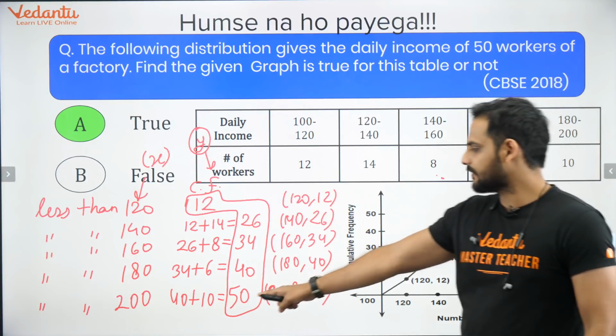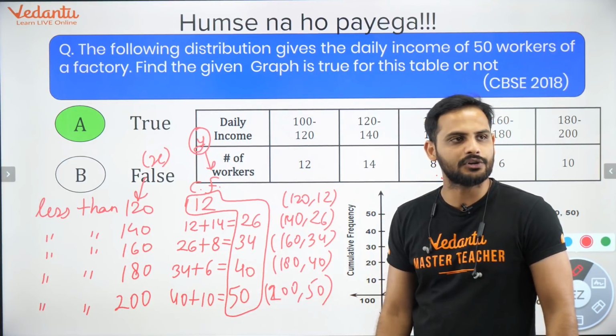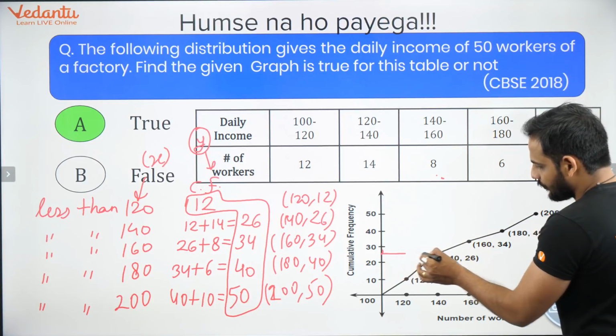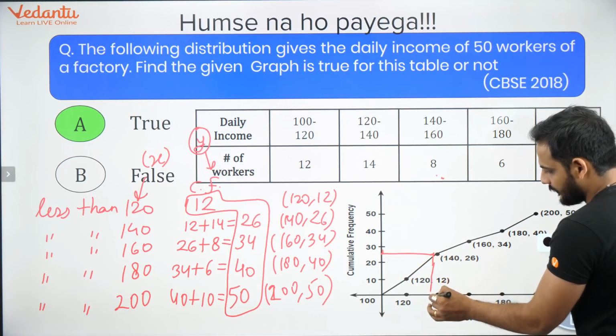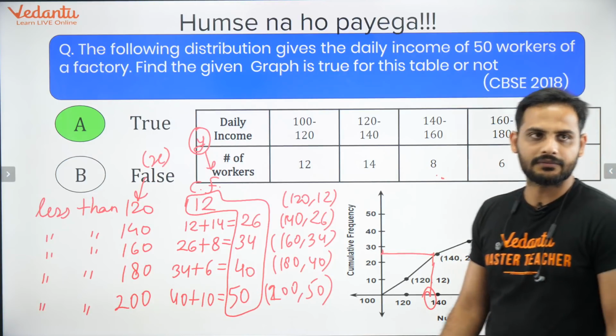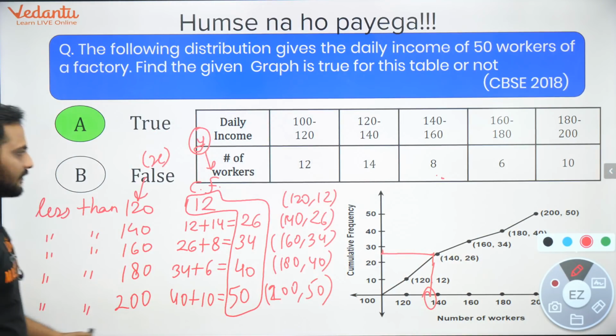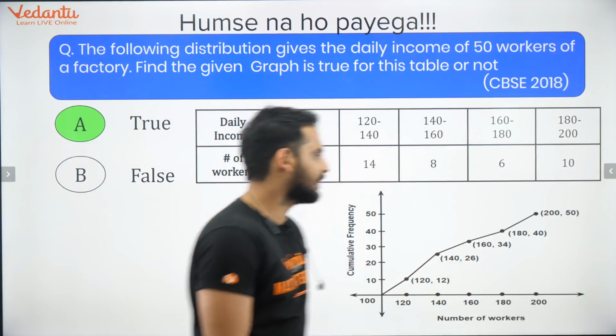By cumulative frequency, this is 50. Divide 50 by 2, you will get 25. Wherever you get 25 on the graph, join this point across, and this value will be your median value. This is how it will work. Median can also be found out like this.